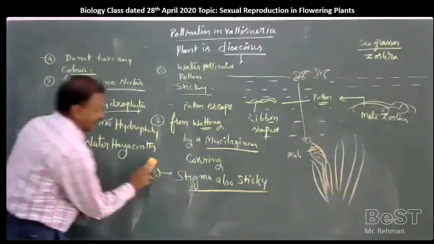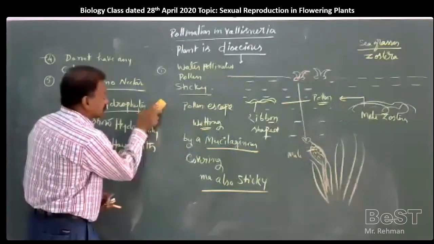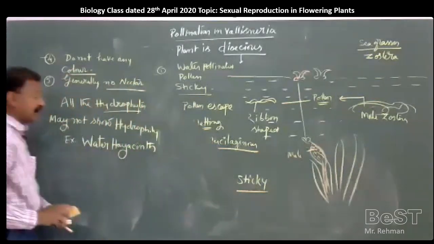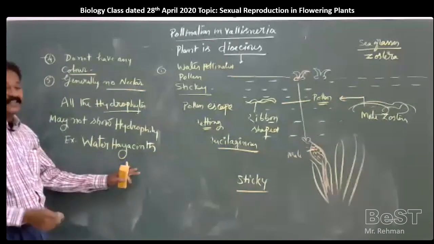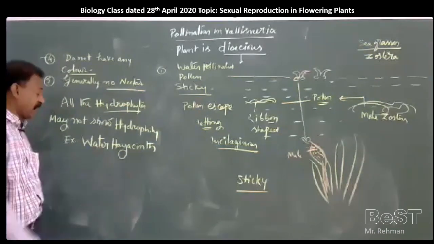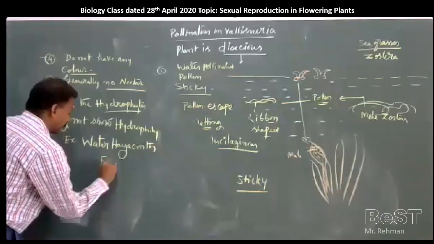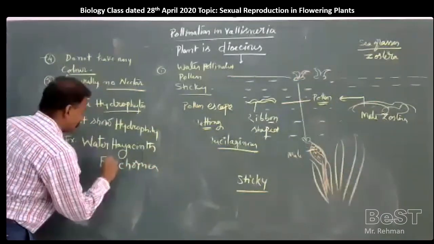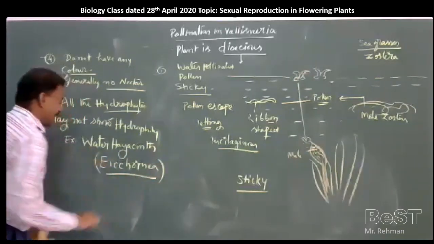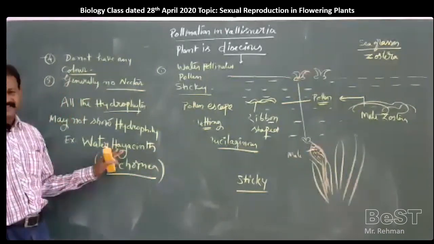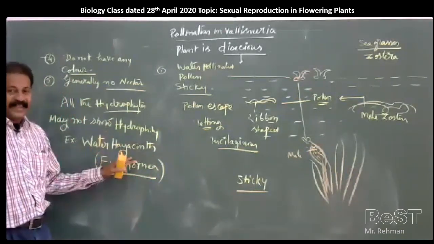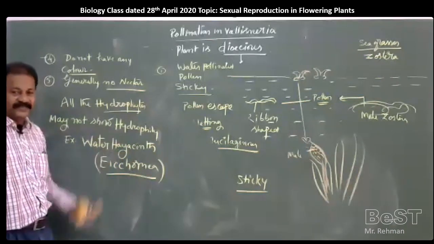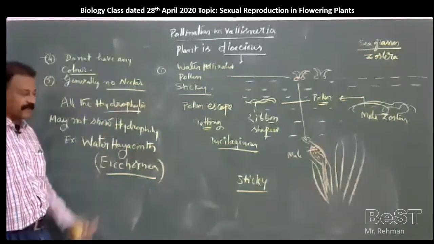Water hyacinth, which is called Eichhornia, scourge of the water bodies. Terror of the Bengal, water hyacinth. Eichhornia. This is a weed of the water bodies. This is a water plant, it is a hydrophyte, it lives in water, but it will not show hydrophily.